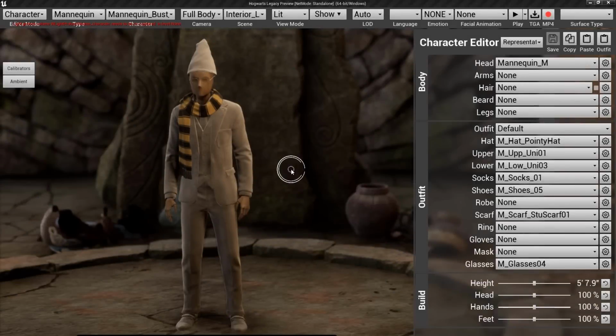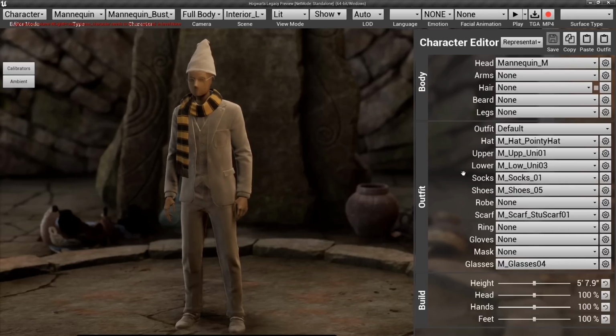All right, what you're looking at here is our in-house tool for combining outfit pieces within Unreal. We take the assets that are generated in ZBrush and Maya, we bring them into Unreal to create this large library of pieces that we can mix and match to create different outfits and different characters. Within this, you can see we have quite a variety of different slots that pieces can go in. For this particular demo character, we've got a hat, upper, lower, socks, shoes, scarf, and glasses.